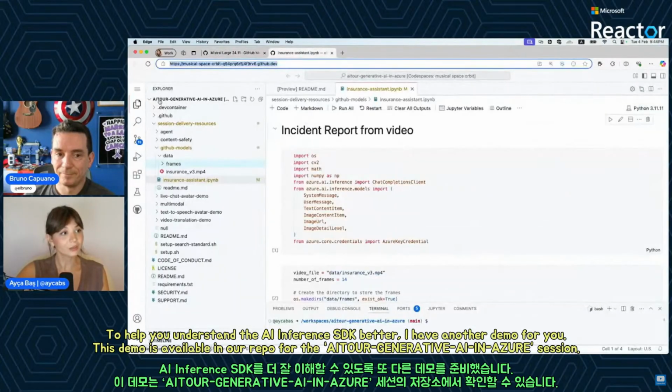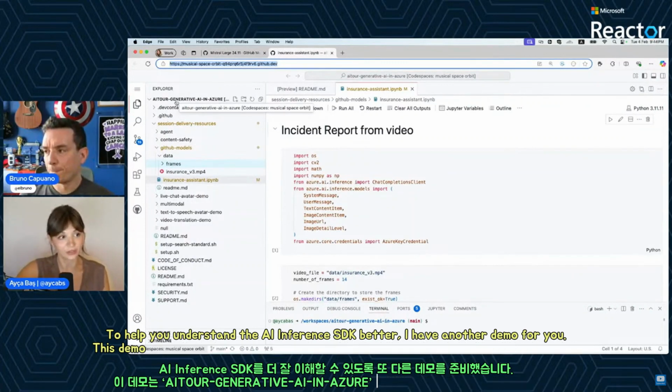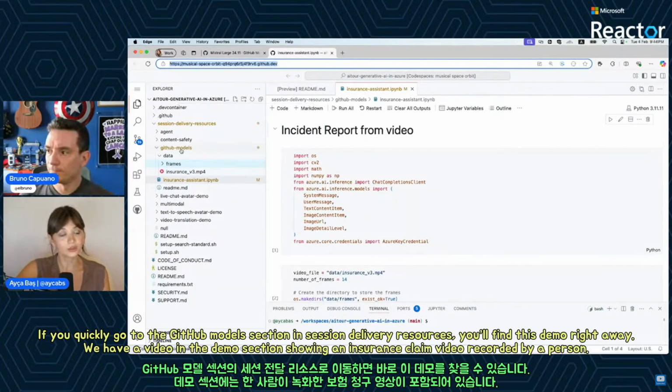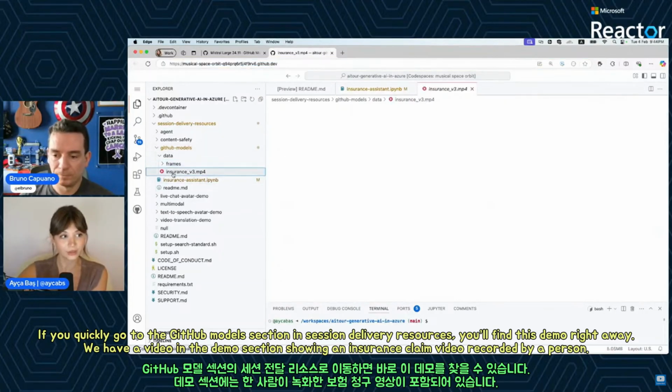This is actually available in our repo for this session, the AI to generative AI in Azure session. If you quickly go to the GitHub models section in session delivery resources, you'll be able to find this demo right away. We have a video in the demo section.